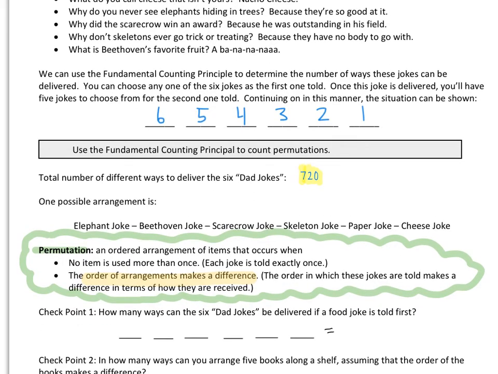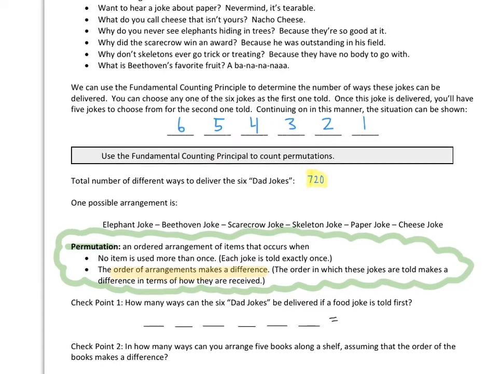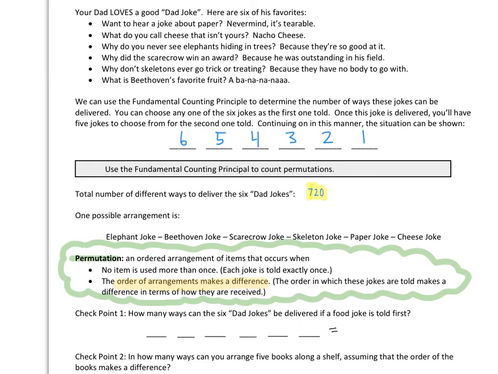How many ways can the 6 dad jokes be delivered if a food joke is told first? So if we take a look, the food joke, how many food jokes do we have to choose from? Well, we only have 2 food jokes. We've got the cheese and we've got Beethoven's fruit, the banana joke. So I would put a 2 in my first slot because I only have 2 choices. The rest doesn't matter then. I could choose any joke I want that's remaining for my 2nd, 3rd, 4th, 5th, and 6th jokes.